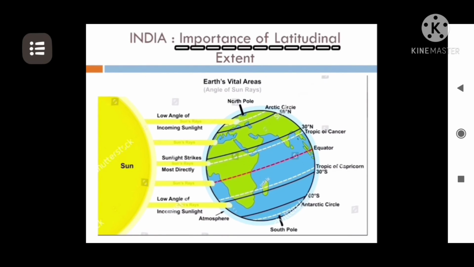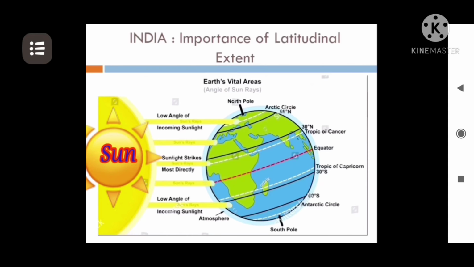Importance of the latitudinal extent of India. In the given picture, as you can see, the amount of sun rays falling on the earth. Earth is tilted on its axis. We all are aware of it. So what happens is, due to the tilting of the earth, the amount of sun rays falling on the earth varies.